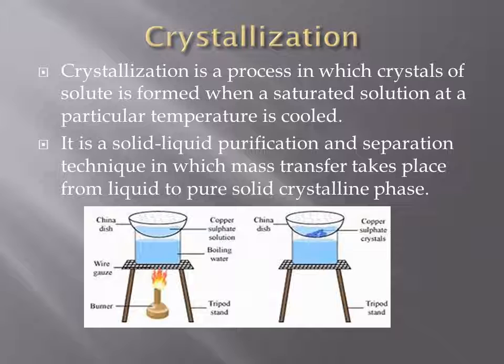Now filter this copper sulfate solution to get a clear solution and leave this test tube undisturbed for a certain period of time. After some time you will see the crystals of copper sulfate are present at the base of the test tube. So this is how crystallization takes place. With this I end my presentation on physical and chemical change.